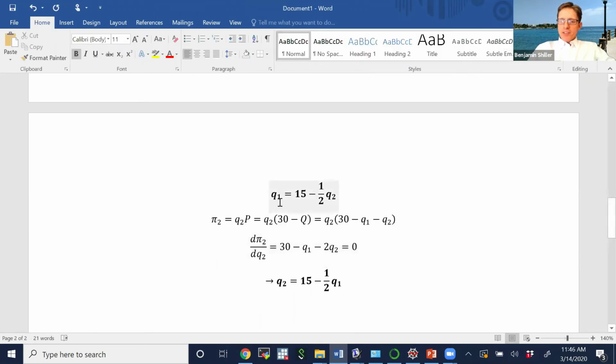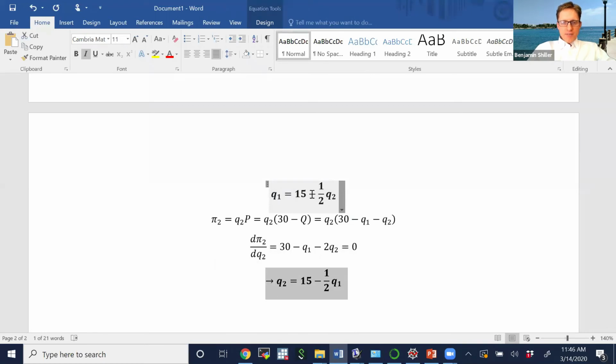Now we want to find the set of quantities Q1 and Q2 that satisfy firm 1's reaction function and, at the same time, solve the other firm's reaction function. That would imply that both quantities are such that each firm is maximizing its profits given its correct beliefs of how much the other firm will produce. So we have to solve two equations for two unknowns. One way to do that is to plug one of the reaction functions in for the other. So let's plug Q1 into firm 2's reaction function.